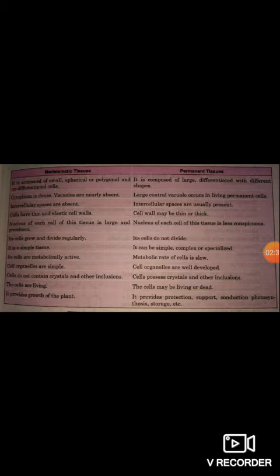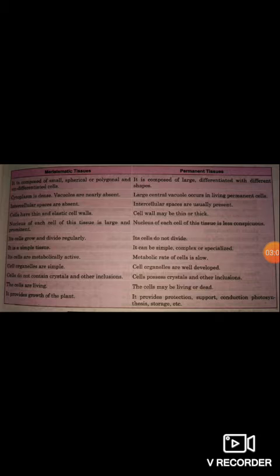Meristematic tissue cells have a thin and elastic cell wall, and in permanent tissue the cell wall may be thin or thick. Meristematic tissue is very simple, and permanent tissue is very complex and specialized. In meristematic tissue, cell organelles are simple, and in permanent tissue cell organelles are well developed.